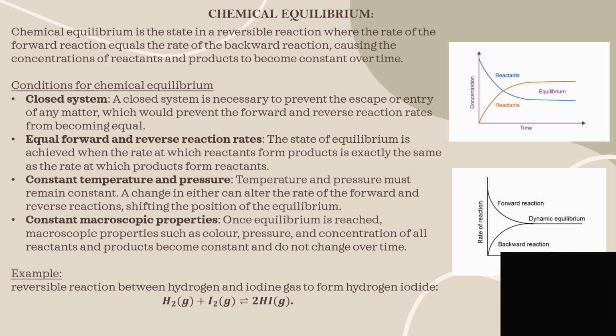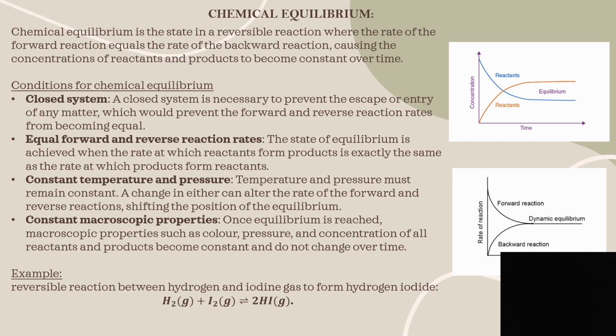Constant temperature and pressure. The temperature and pressure must remain constant to satisfy this condition. Even a slight change in temperature or pressure does not allow the system to attain equilibrium.